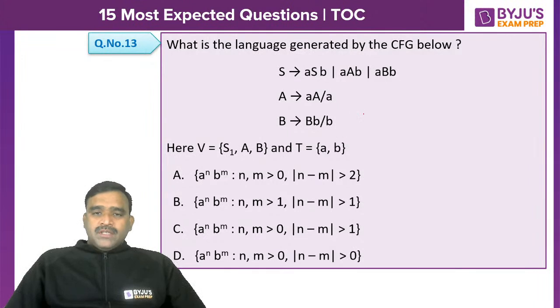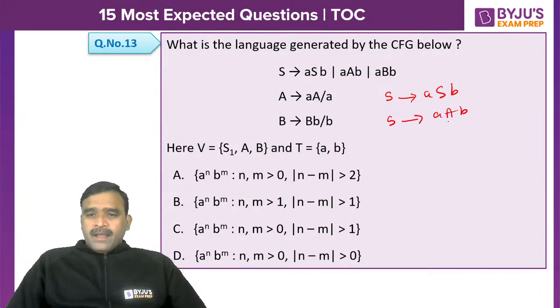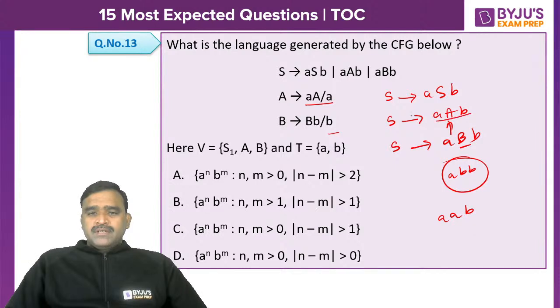Fine. Now, the starting symbol S generates aSb. In the place of S, aSb taken means S followed by B's will come. But we have one more option like AAB also. And A can generate only any number of A's. If you take S to ABB, this is also A followed by B. B can generate only B's. So definitely a minimum difference of one will be there between A's and B's. That means we can have a string like ABB, where the difference is 1 between A's and B's. And we can also have AAB if A is replaced with small a.